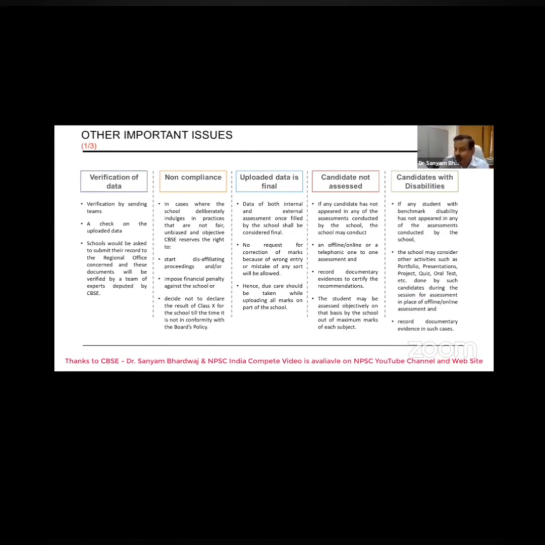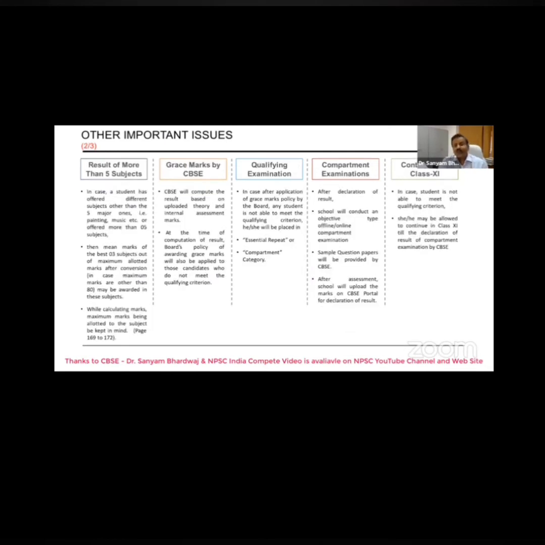Now, similarly for the candidates with disabilities, no trouble, no stress is to be given to these students. You have to take care of these students, and if they have not appeared in the examination, any activity which was assigned to them earlier could be recorded, and based on these activities you can award marks in place of the online or offline examination. So everything is in your hand once again, but it has to be fair only.